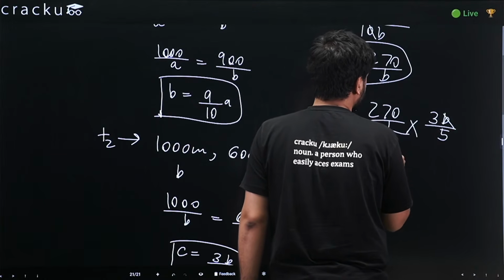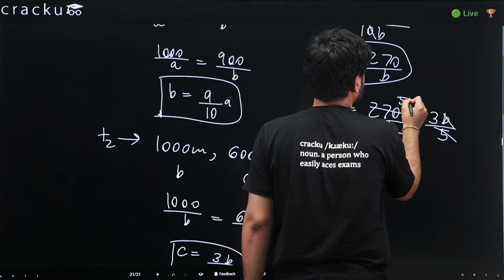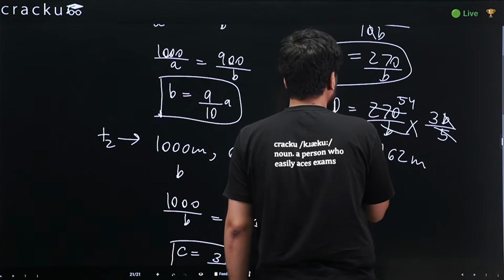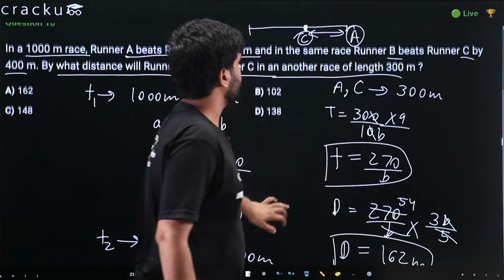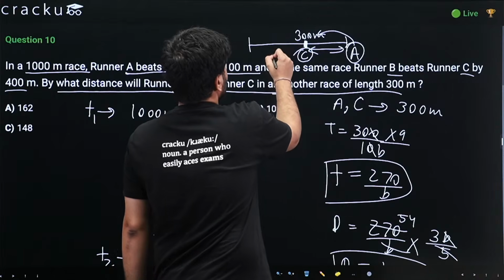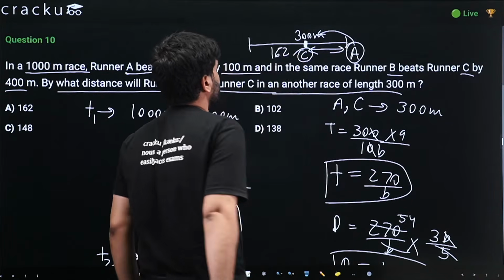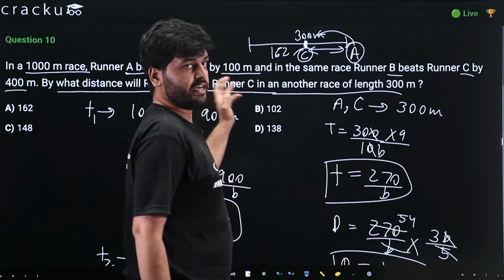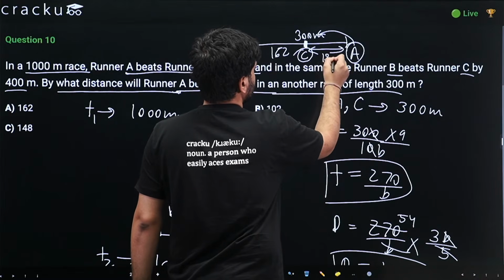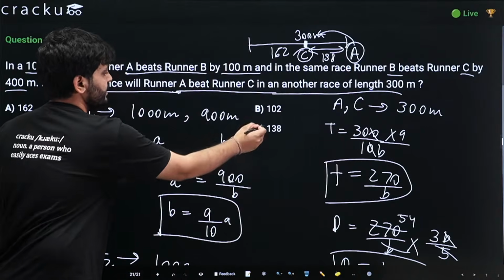It would come out as 162 meters. This is the distance traveled by C when A reaches 300. So by how much distance did A beat C? 300 minus 162, 138 meters. Option D here.